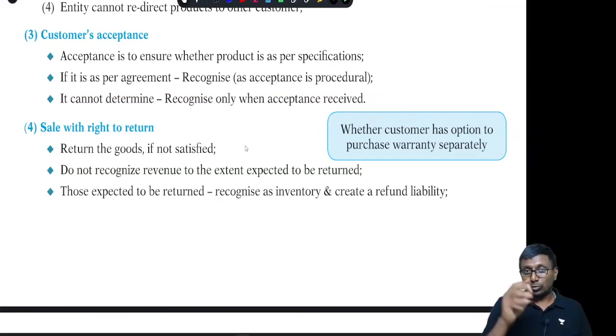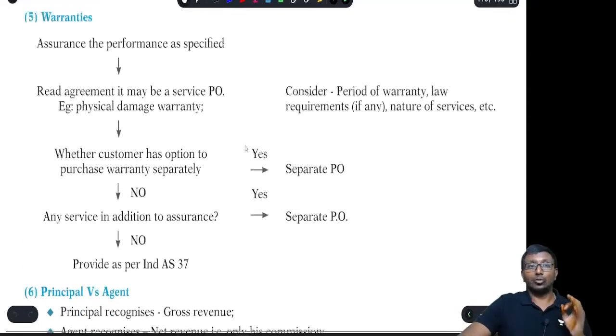And the goods which are in the hands of the customer, you are supposed to recognize as inventory with third party. Obviously at cost you are supposed to recognize it. Subsequently, if you refund the money, then no problem. The liability account, that is advance received from the customer, will be debited, and to cash you will give it. Inventory will come back to me physically, correct? That is normal. That is about sales with right to return.